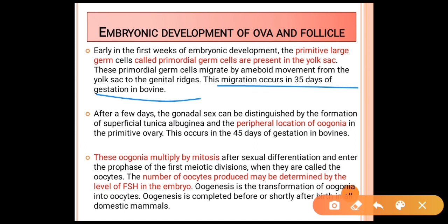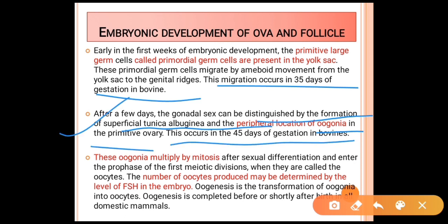After a few days, the gonadal sacs are distinguished by the formation of the superficial tunica albuginea and the peripheral location of the oogonia in the primitive ovary. This occurs at about 45 days of gestation in bovines. These oogonia multiply by mitotic divisions after sexual differentiation and enter the prophase stage of the first meiotic division, where they are called oocytes.